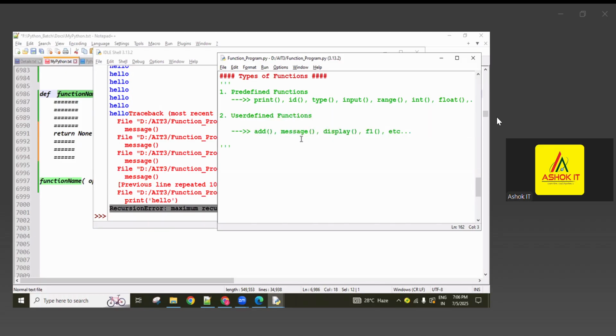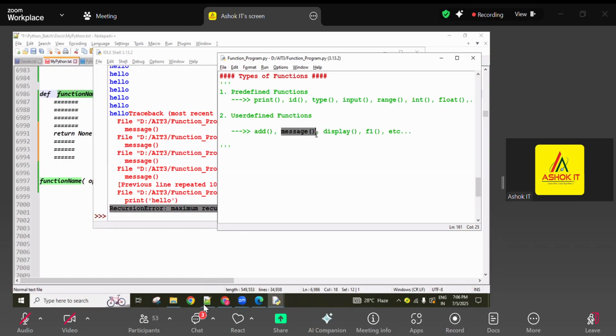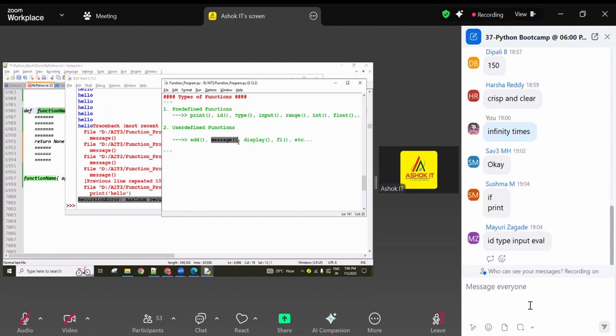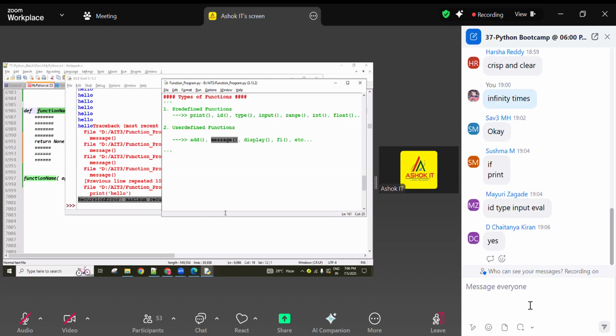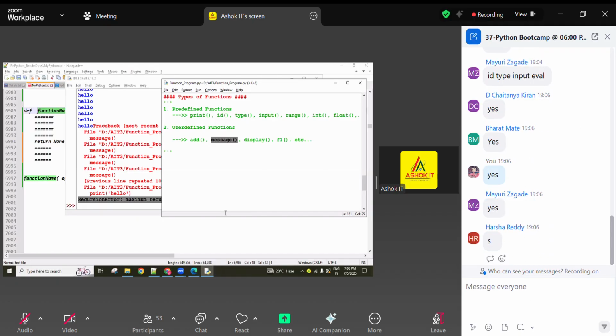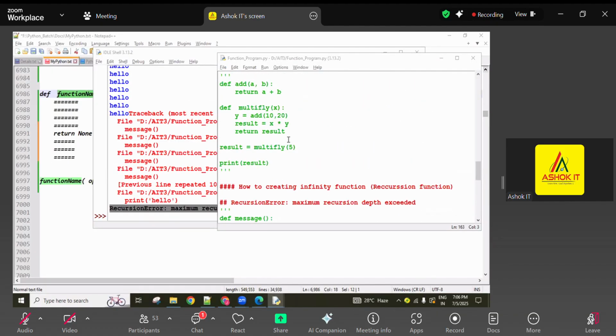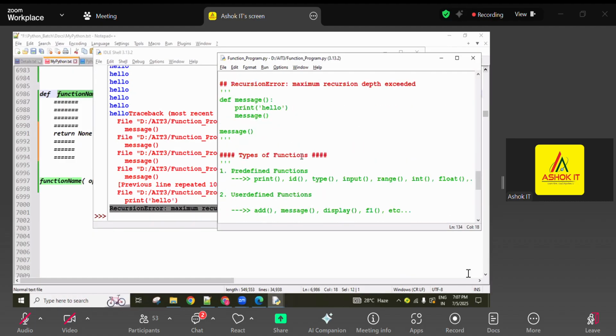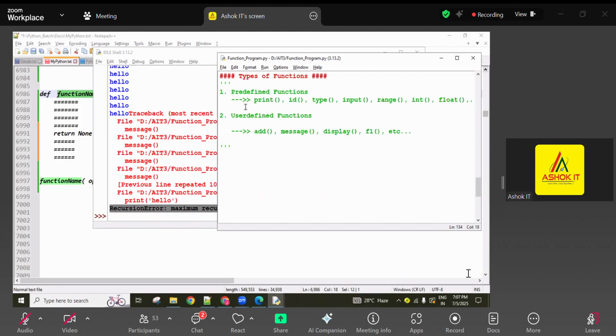And one more question: can we use one user defined function inside another user defined function or not? What is your answer? Yes, guys, already we did here. See, this is a user defined function, and inside another user defined function I used it. Okay, so like this, remember here. And this is all available in the material, you will understand.